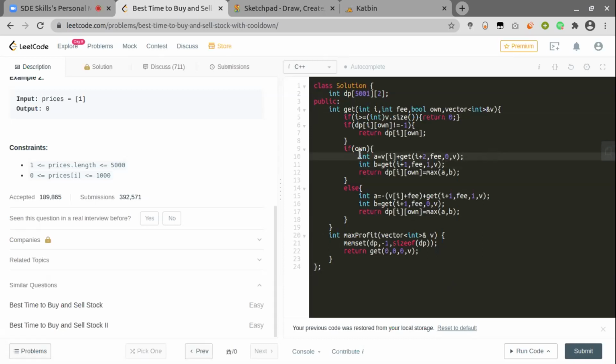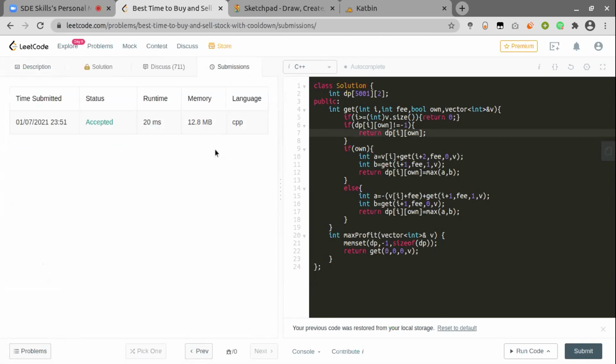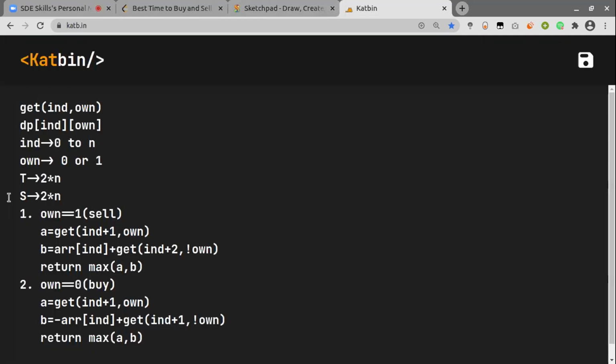So what is the time complexity for this implementation? It's not that bad at all, because this is just 2 into n, so we can take it as a linear time complexity.